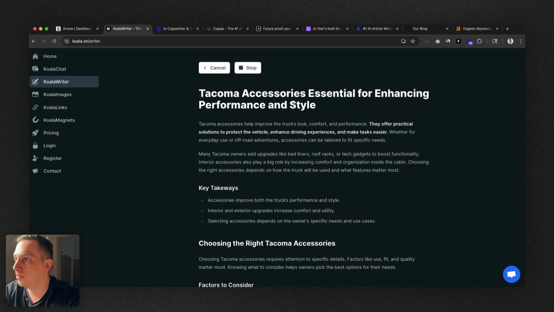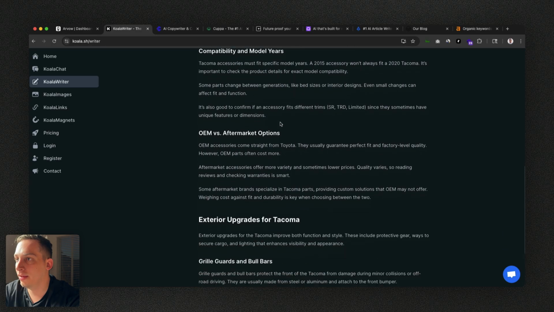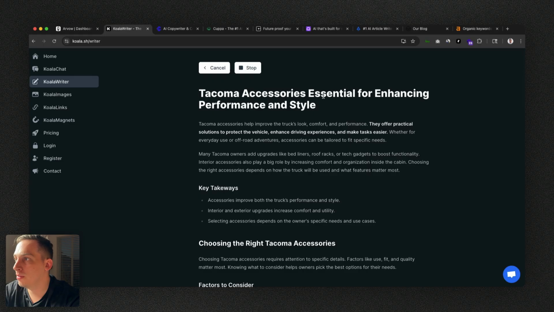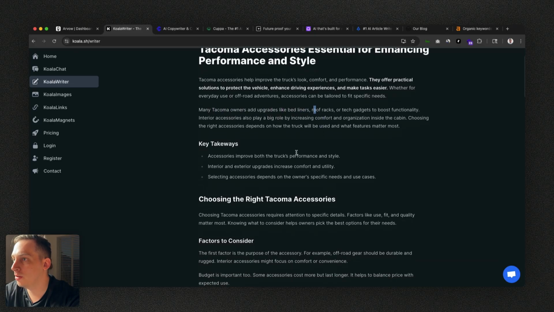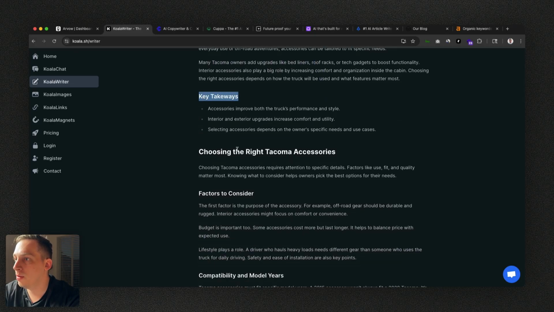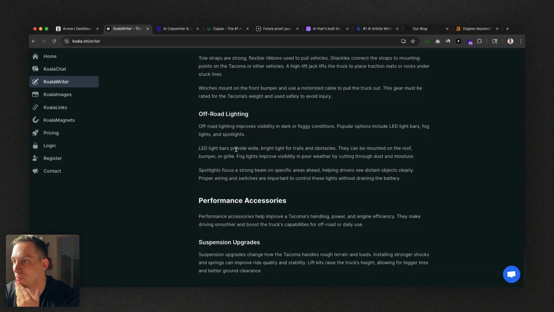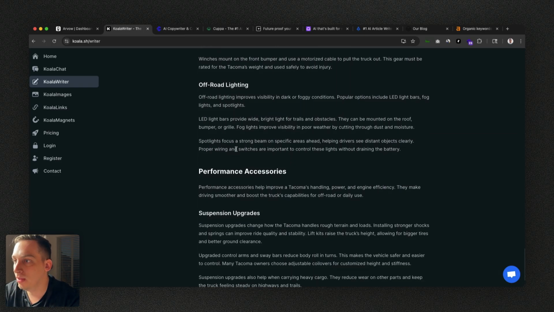And Tacoma accessories essential. So we get this real-time writing. It's Tacoma accessories essential for enhancing performance and style. Many Tacoma owners upgrade. Okay, so it understands the context. That's pretty good. We get key takeaways. It didn't really ask us how long it's going to be, so I don't even know how long it's going to be. It seems pretty long to me.